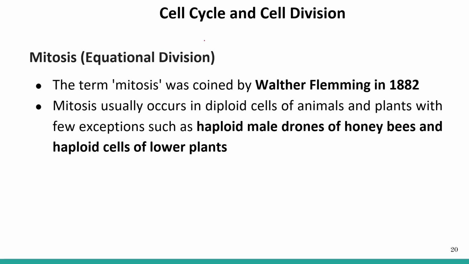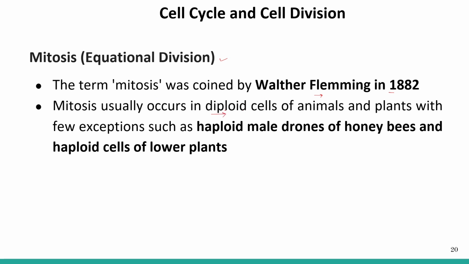Now, mitosis is known as the equational division. Let me introduce you to the term mitosis. The term mitosis was coined by Fleming in 1882. When we talk about mitosis, we usually talk about diploid cells.